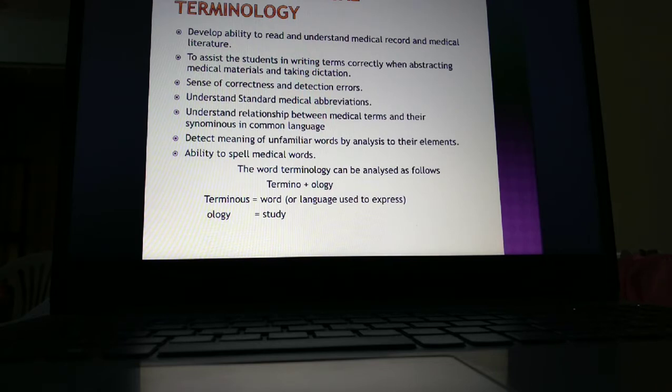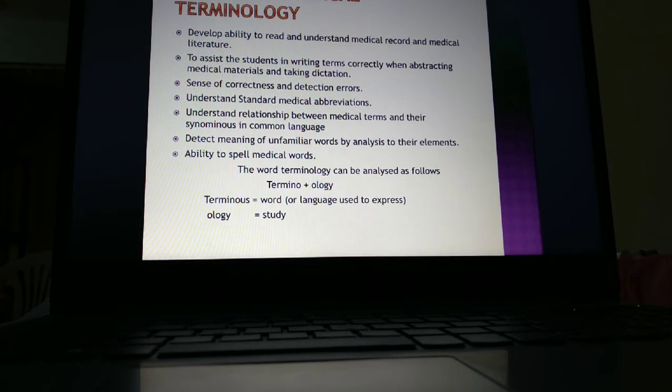Understand the relationship between medical terms and their synonyms in common language. There are medical terms and their synonyms, in the sense of their meaning. If a term is there, we should know the meaning of the term. So we have to learn medical terminology. Next, the ability to spell medical words.